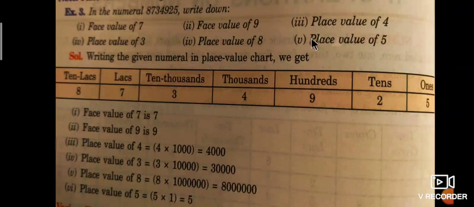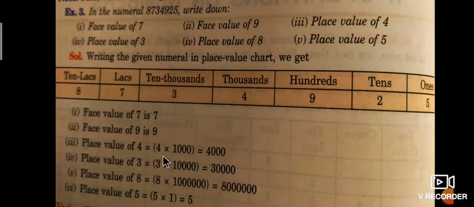Next, the third one is the place value of 4. Remember that one. The place value of 4: observe, units, tens, hundreds, thousands, 4 is in the thousands place. So the place value is 4 into 1000, that is 4000. The place value changes. 4 into 1000 is equal to 4000. Similarly, the place value of 3 is 3 into 10,000, that is 30,000.